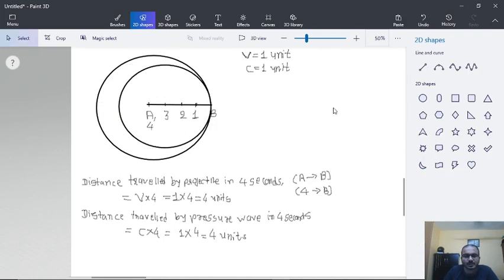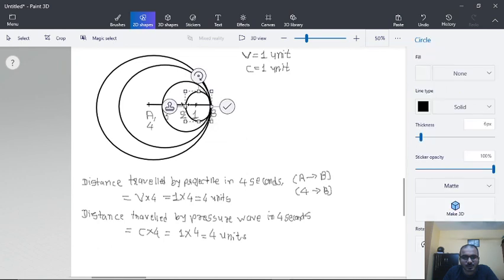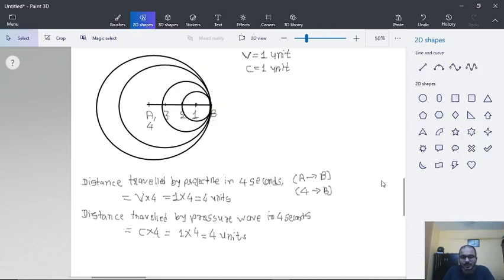So it will be like this. The next will be, again you must have understood, from 2 to B it will be 2 units, like this, and from 1 to B it will be 1 unit, like this. Okay, so this thing we have already done now.